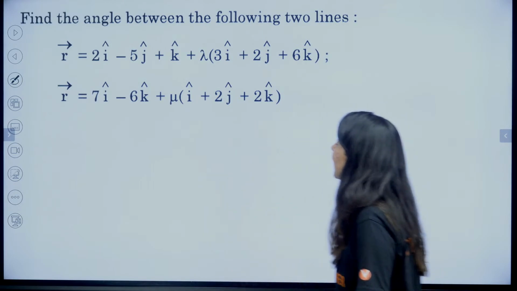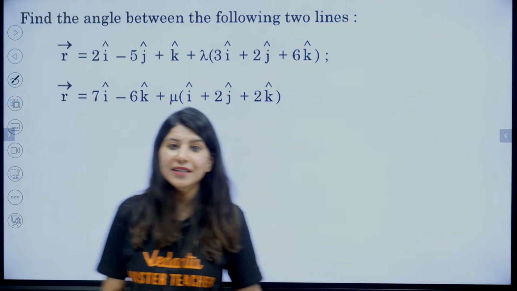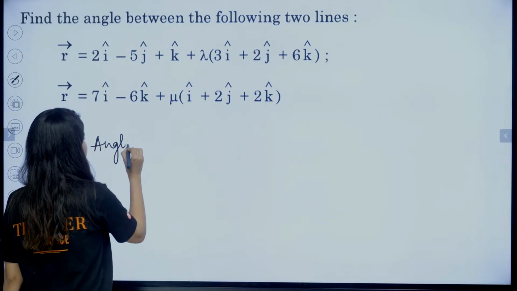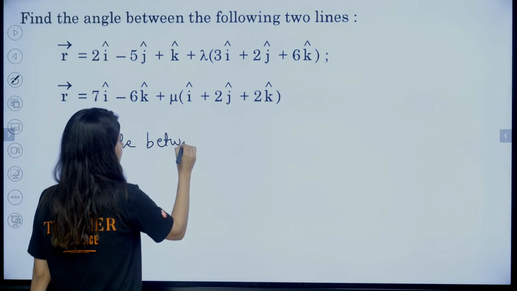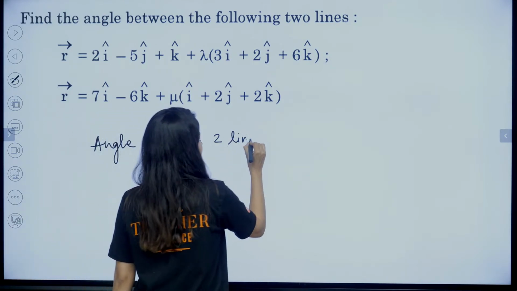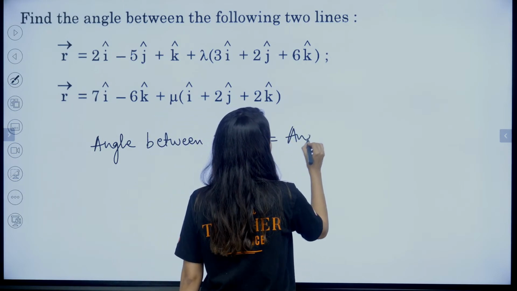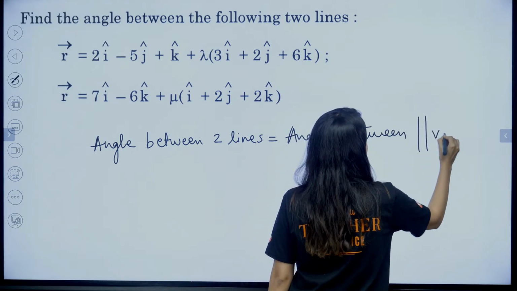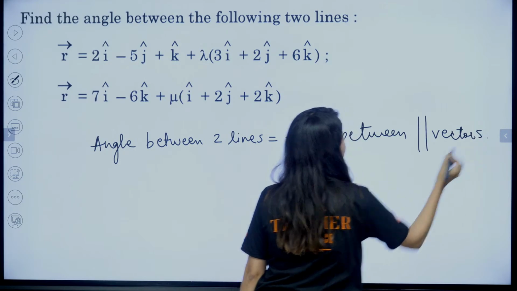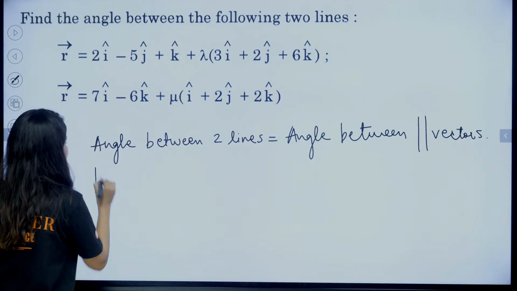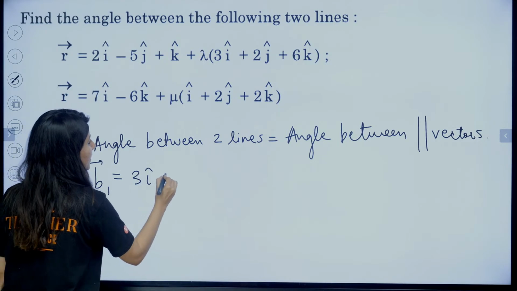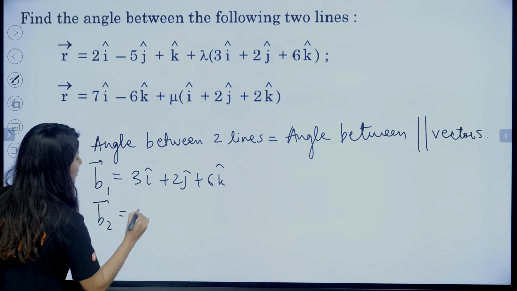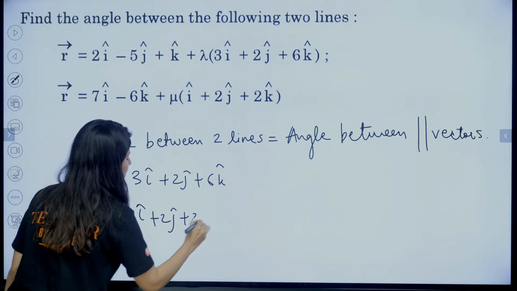Alright, so angle between following two lines. Do you know how to calculate angle between two lines? Okay? Alright, angle between two lines will be equal to angle between the parallel vectors. Angle between parallel vectors. Okay? Let us say B1 is equal to 3i cap plus 2j cap plus 6k cap. This is B2, which is i cap plus 2j cap plus 2k cap.